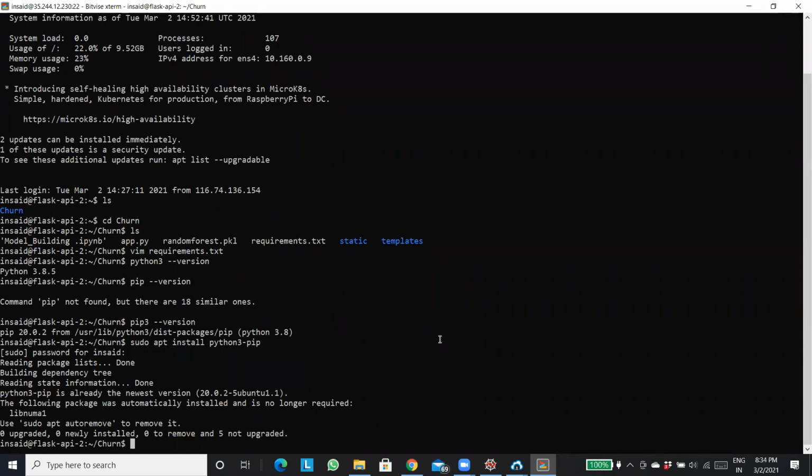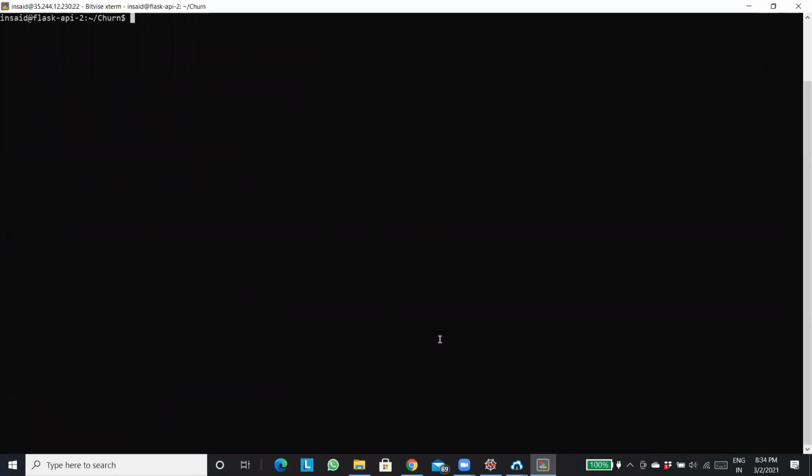Okay, great. So I'll just clear the screen once because lots of unnecessary stuff is coming up. Now my Python and my pip are installed. Now what should be my next step? Once you practice it, Rupinder, it's going to be very easy. Don't worry. The command to clear the screen is clear. Press enter and your screen will get cleared.